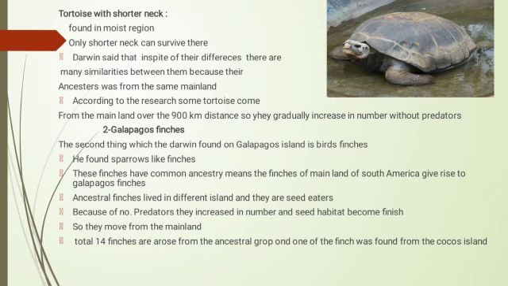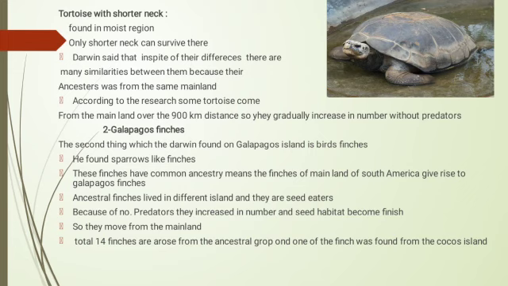The Galapagos finches arose from the mainland of America. Because of the food shortage, these finches migrated and diverged to many islands from the mainland. A total of 14 types of finches arose from the ancestral group, and one group was found on Cocos Island. When they diverged, they adapted themselves according to the environment.